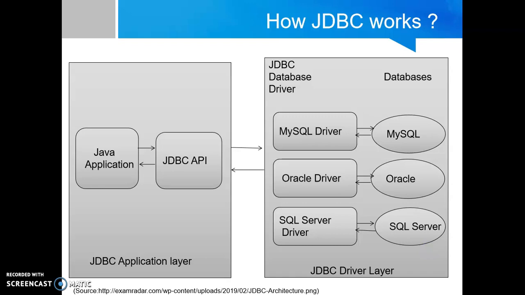Now, here you can see the figure that shows how JDBC works. It has two main layers. First is the JDBC application layer and second is the JDBC driver layer. The Java application is connected with the JDBC API. Now the question arises, what is meant by API? API is nothing but application programming interface. This interface is used to interact with the relational database from Java, and it has a set of classes and interfaces which can be used from the Java application to talk to the database without learning the RDBMS.